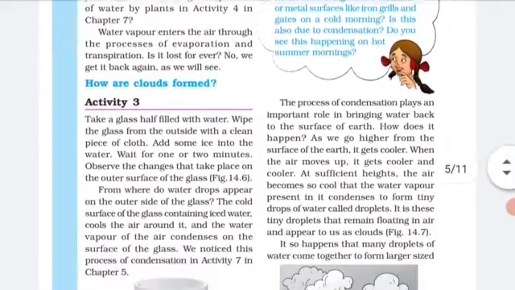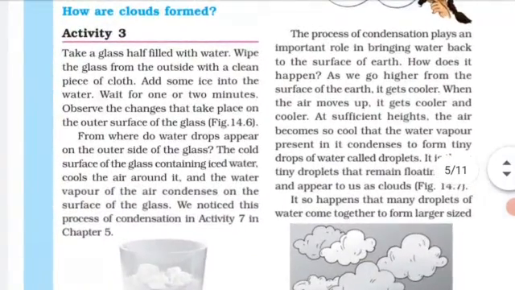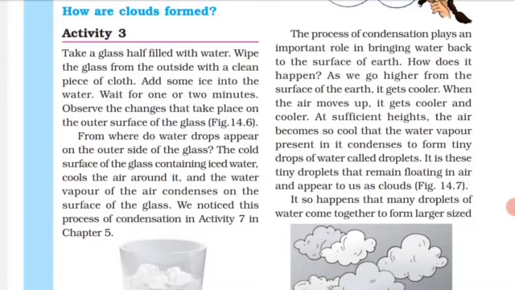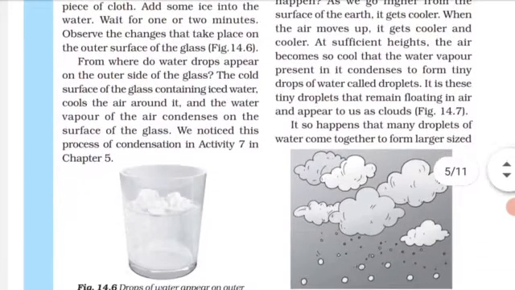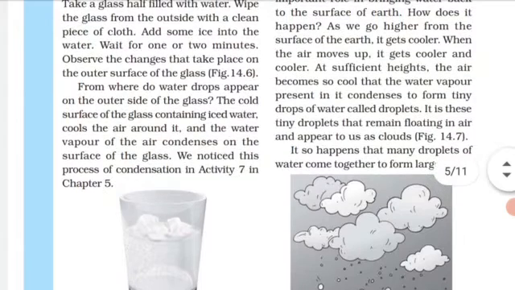Let us understand it with the help of an activity. Take a glass half filled with water, and then clean the glass from the outside with a cloth. Now what you have to do is add some ice into it. Wait for 2 minutes. Now when you observe, what will you find? You will find that some droplets appear on the outer side of the glass.